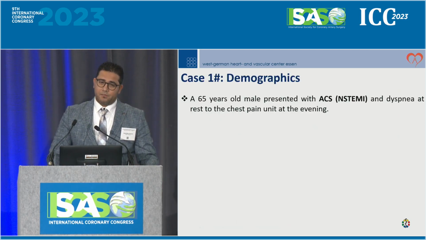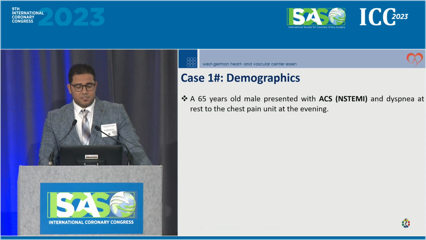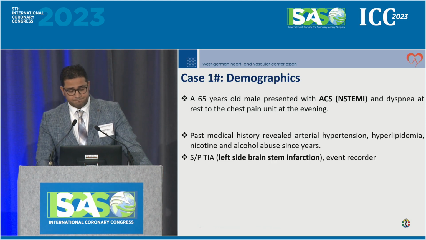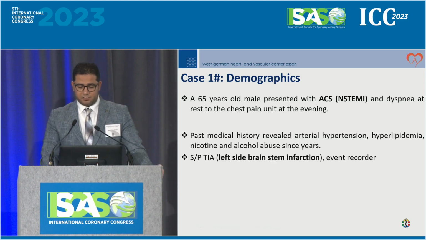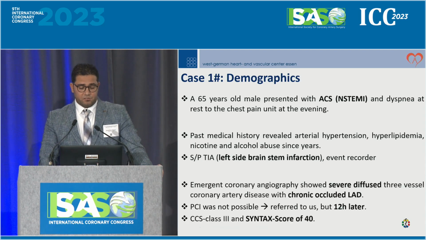The first case I operated on 1 year and 5 months ago. The patient is 65 years old, presented with acute coronary syndrome and dyspnea at rest, and in the evening he presented to the cardiac care unit. The patient's medical history: arterial hypertension, hyperlipidemia, nicotine abuse, and alcohol abuse. The patient has had a left-sided brain stem infarction. Emergency coronary angiography showed severe diffuse 3-vessel disease with a chronically occluded LAD, and PCI was not possible. They referred the patient to us 12 hours later.